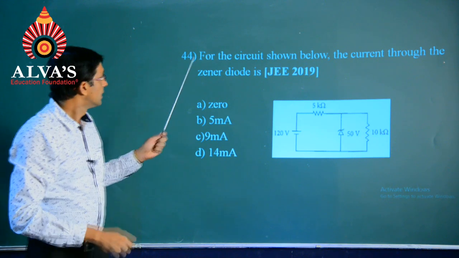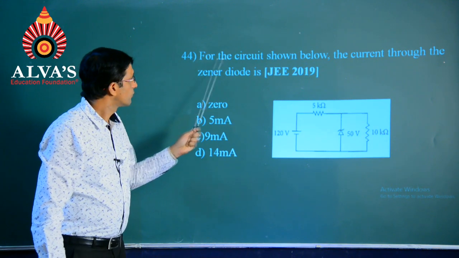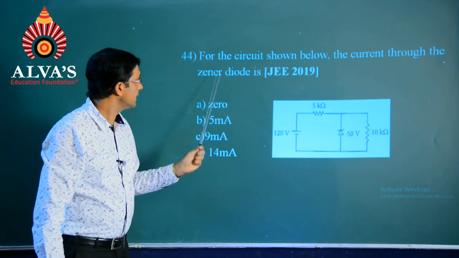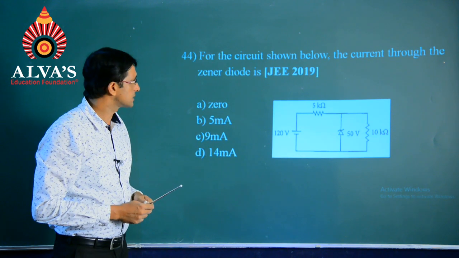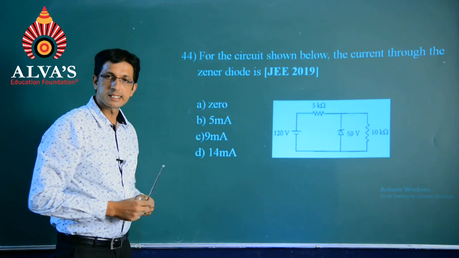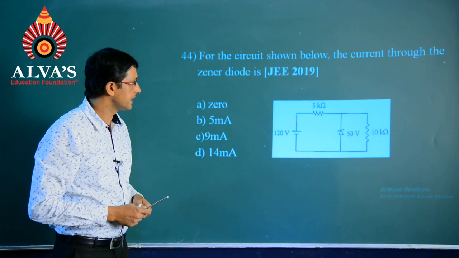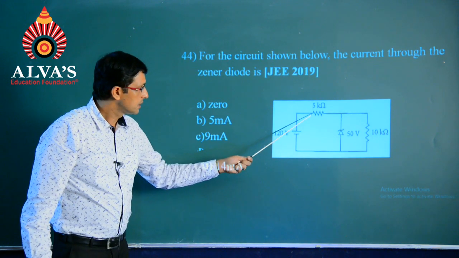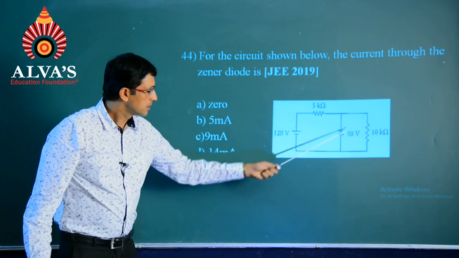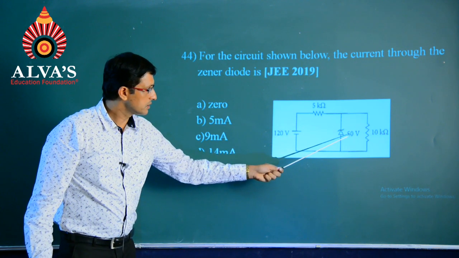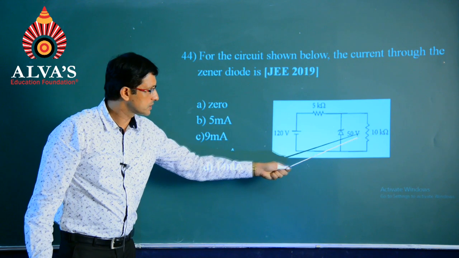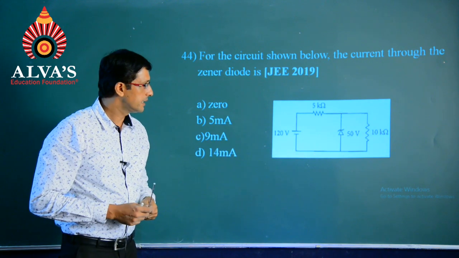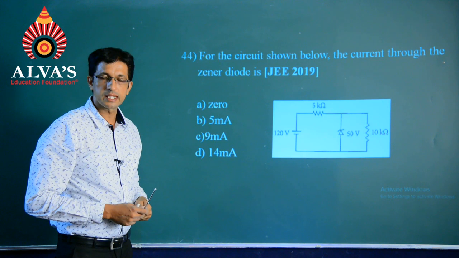Next question, number 44. For the circuit shown below, what is the current through the Zener diode? A question of once again JEE 2019. So, we have a power supply of 120 volts, a 5 kilo ohm resistor, a Zener diode with a breakdown voltage of 50 volts and a resistor of 10 kilo ohms across it.